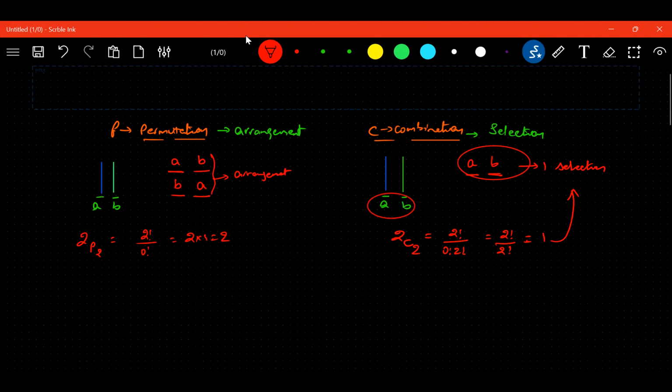Here, see, one thing you have to remember: in permutation, AB is not equal to BA. But in selection, as you are selecting at a time, AB is equal to BA. That is the reason the value is more in permutations, but in combinations the value is less. Are you able to track it? This is the basic difference.